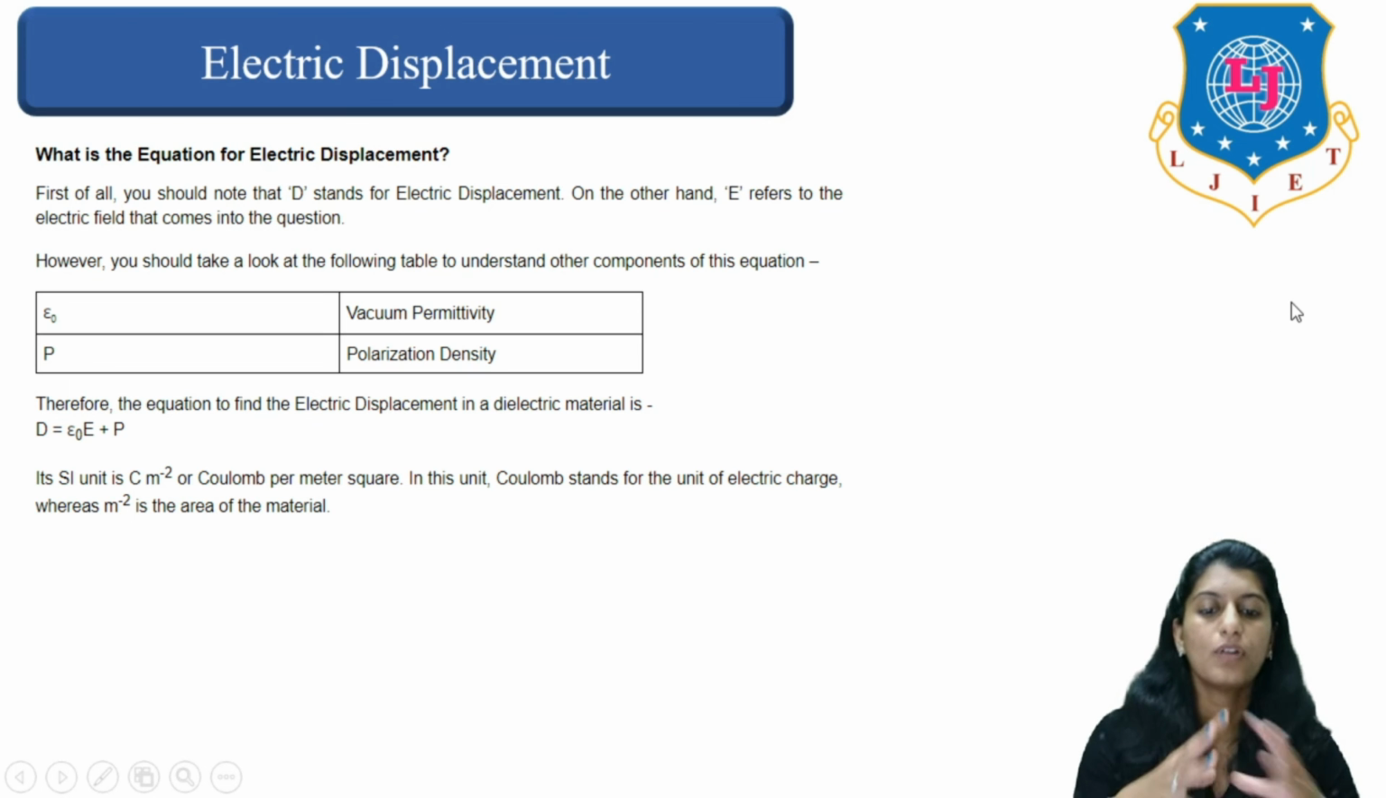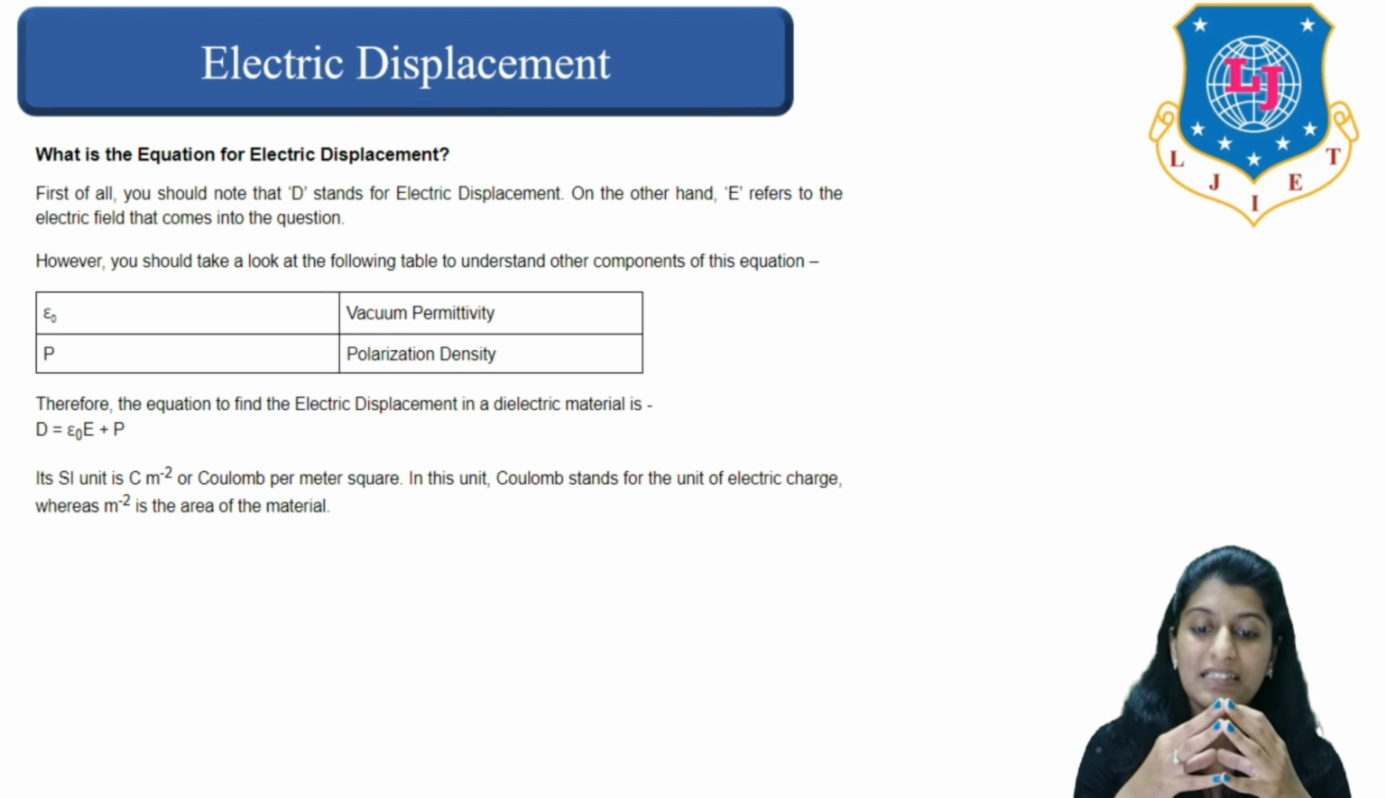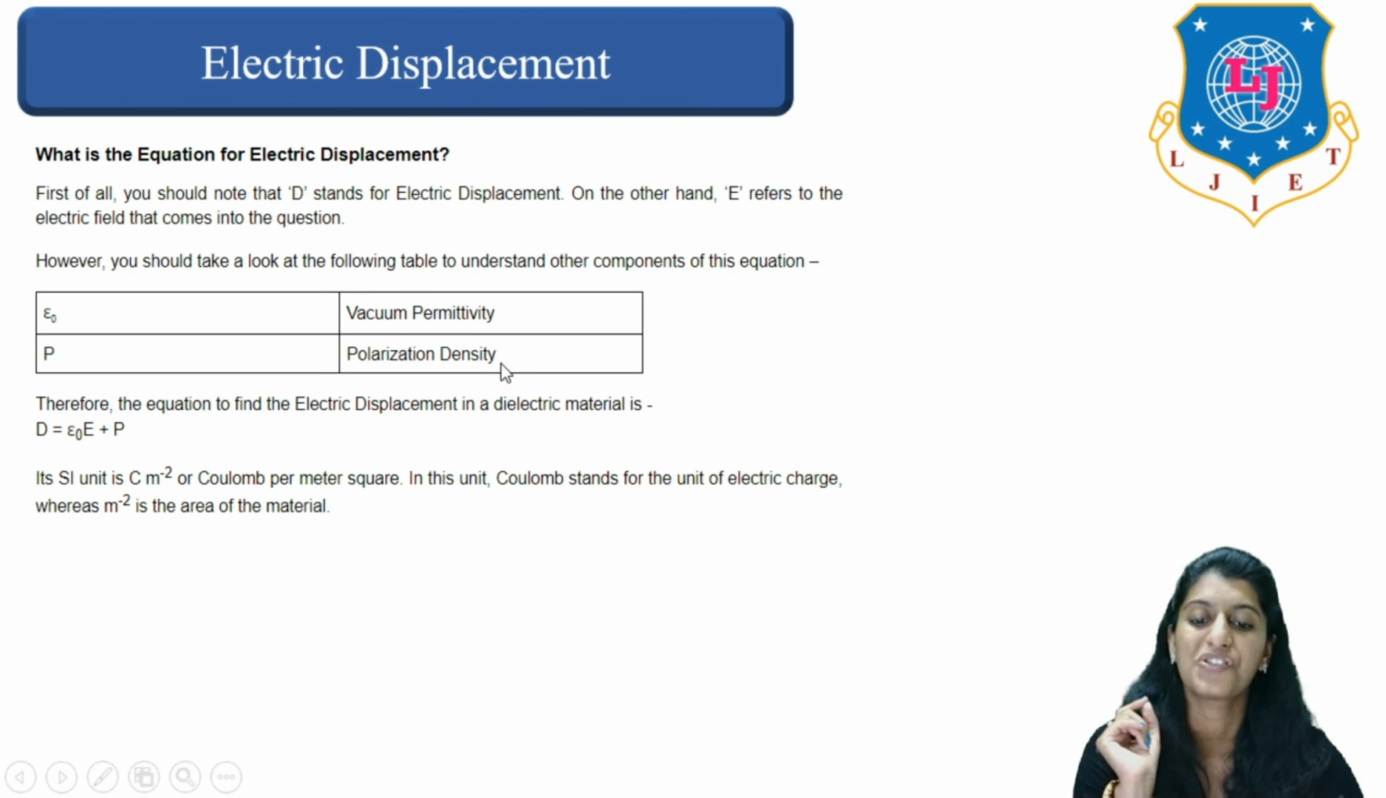So now talking about the equation of electric displacement. Electric displacement is given by, as you can see here, D equals epsilon 0 E plus P. Here epsilon 0 is vacuum permittivity, P is polarization density, and E is the electric field. D is the electric displacement which we are referring to, right? And the SI unit of this is C per meter square, that is Coulomb per meter square. Here C stands for Coulomb, which is the unit of electric charge.